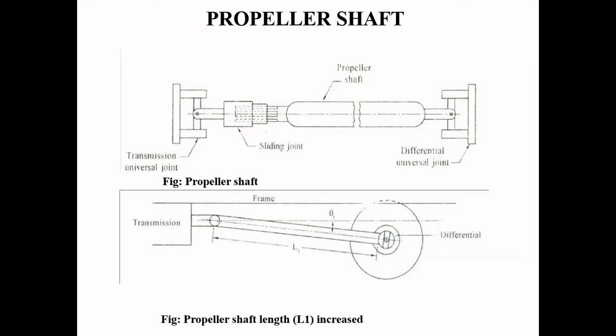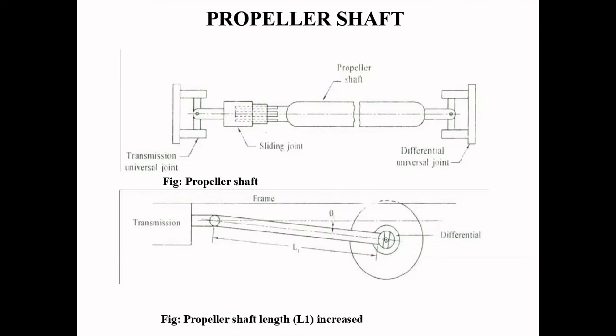The propeller shaft connects these two components and transmits the torque produced by the gearbox to the rear axle. It also transmits the power of the gearbox shaft to the rear axle shaft, which in turn makes the wheels move on the road.